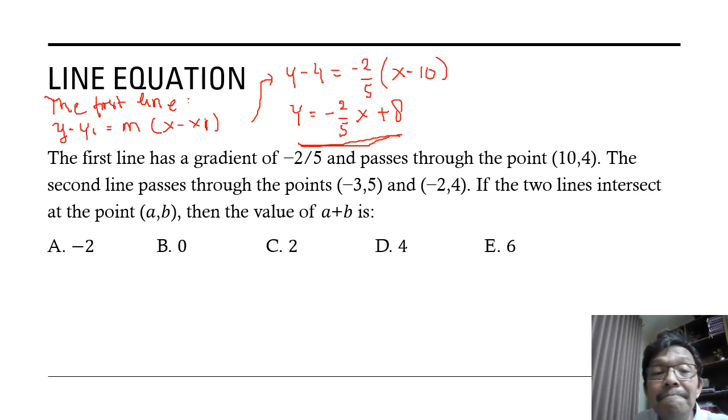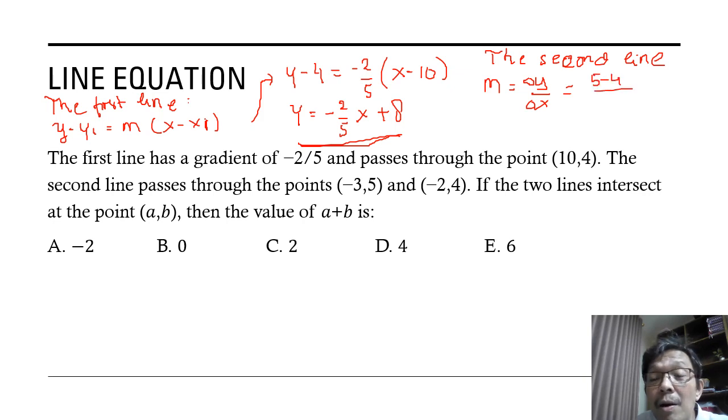The second line passes through these two points, so we get the gradient. m is delta y over delta x: 5 minus 4 over -3 minus -2, which is equal to -1.